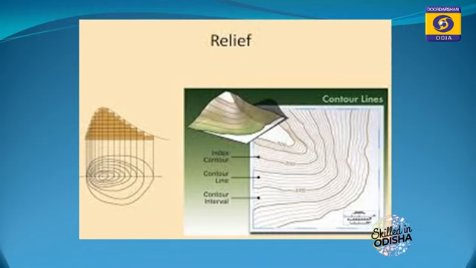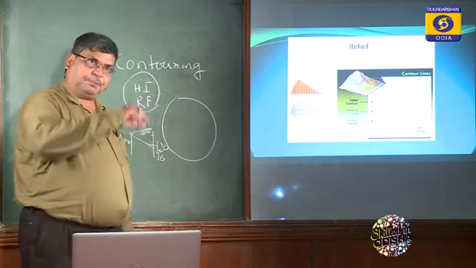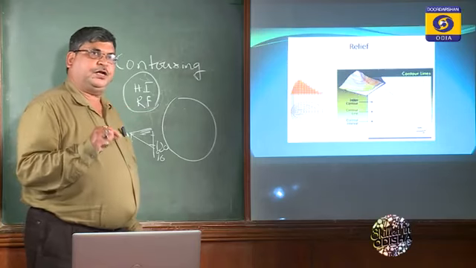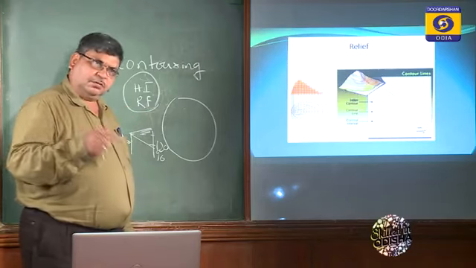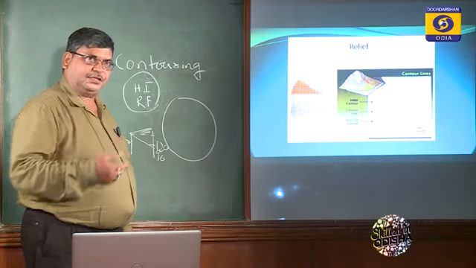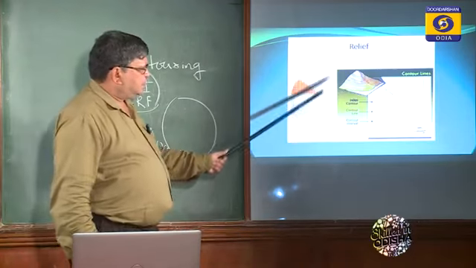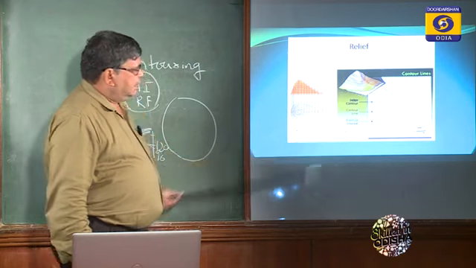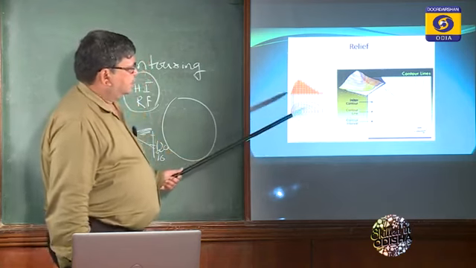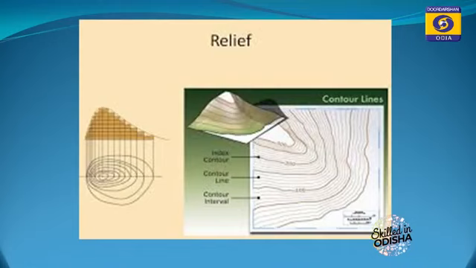Suppose the ground is plain; then we need not take contour intervals frequently, perhaps 10 meters, 20 meters, like this. That depends on how exactly we want to locate the topographical features, so accordingly we take the contour interval. What is the vertical distance between these two contours?